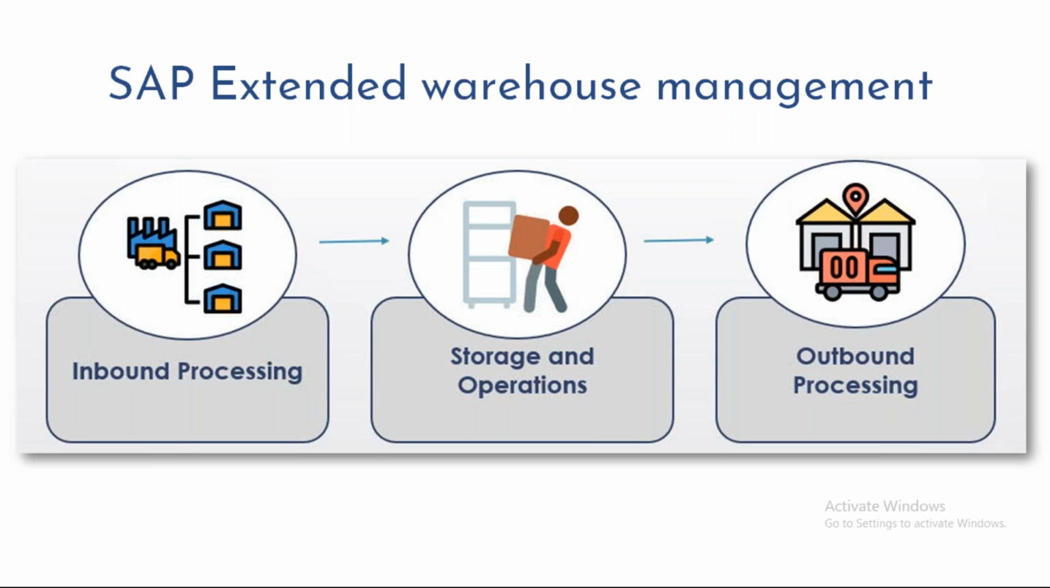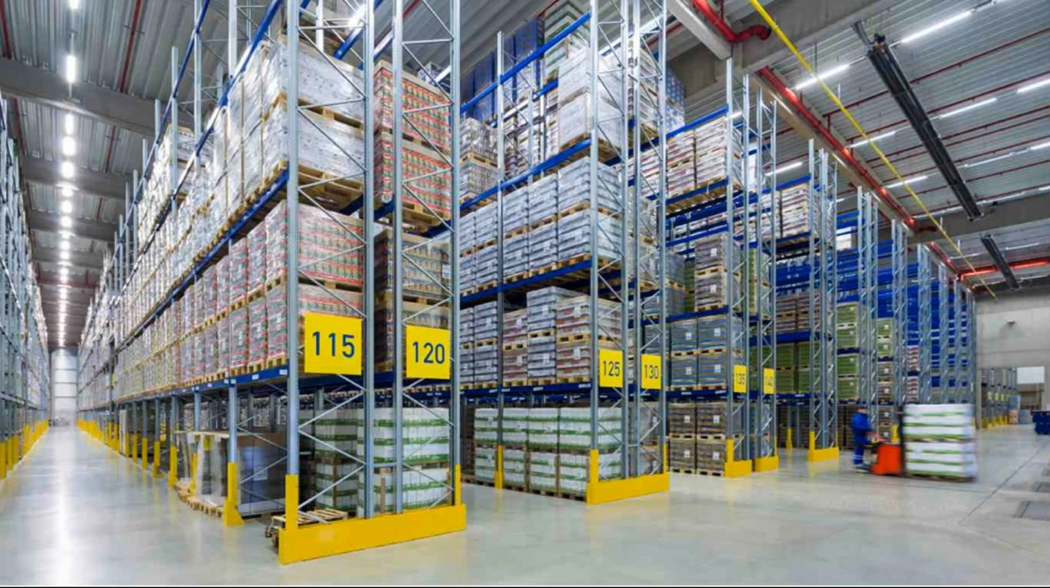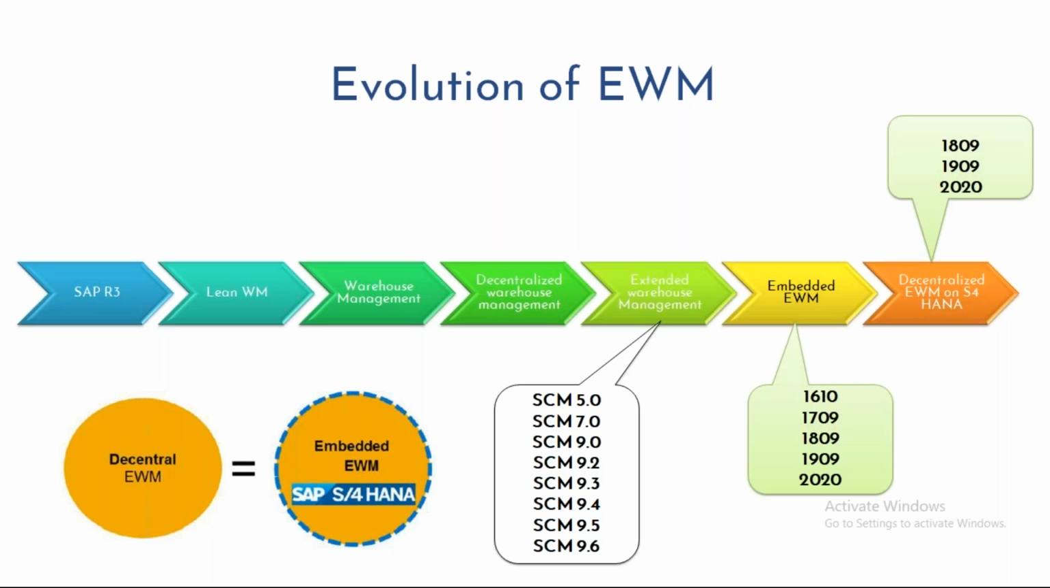Now within SAP, this is how WMS solutions evolved. Initially when SAP R3 was released, there was no WMS solution, and then SAP introduced something called lean warehouse management solution. We'll try to understand all this terminology, what is meant by lean and all. After that, SAP introduced warehouse management, then decentralized warehouse management, and then we have extended warehouse management.